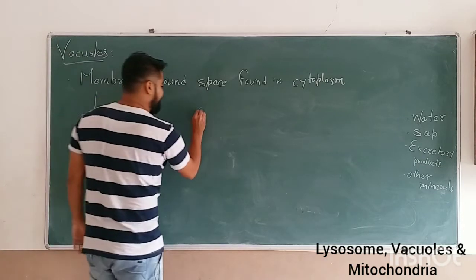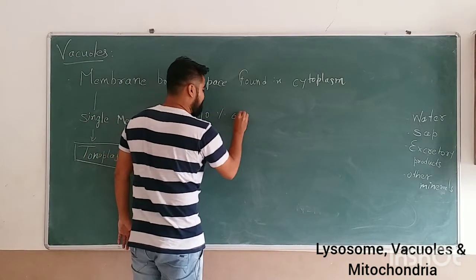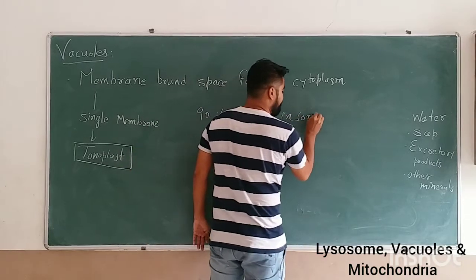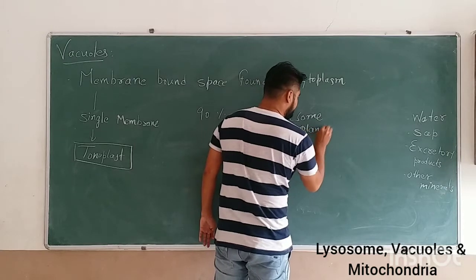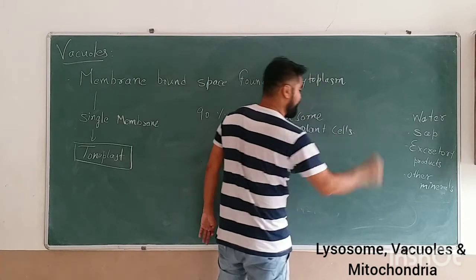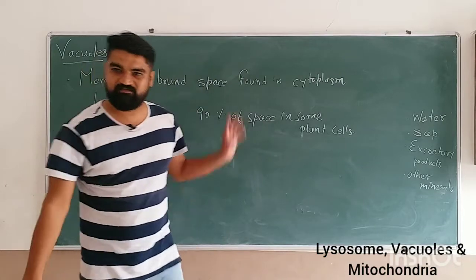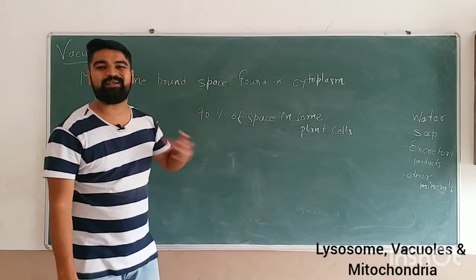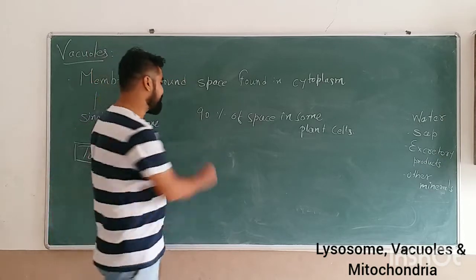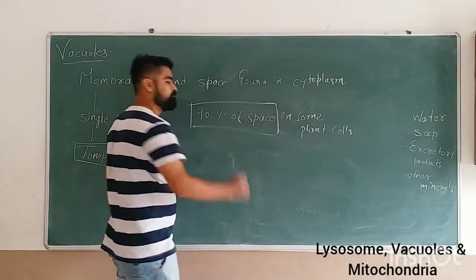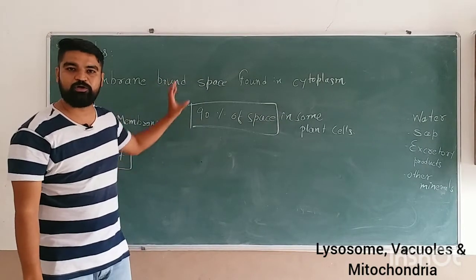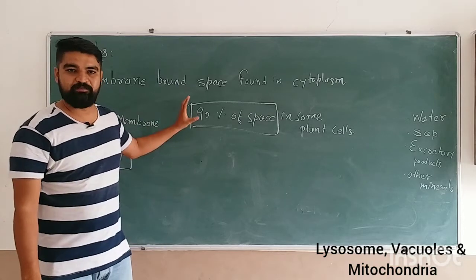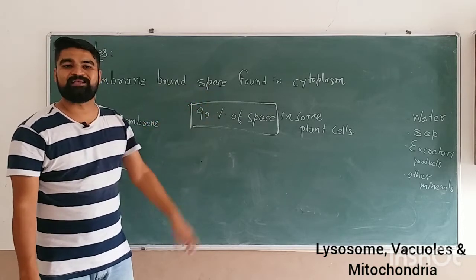These vacuoles can take up 90% of the space in some plant cells. Both in animal cells and plant cells the vacuoles are formed and found, but in plant cells they are quite big. In some cases they can take up 90% of the space inside a cell, so the vacuole alone occupies that much space. So such a large amount of vacuole can be there in plant cells.